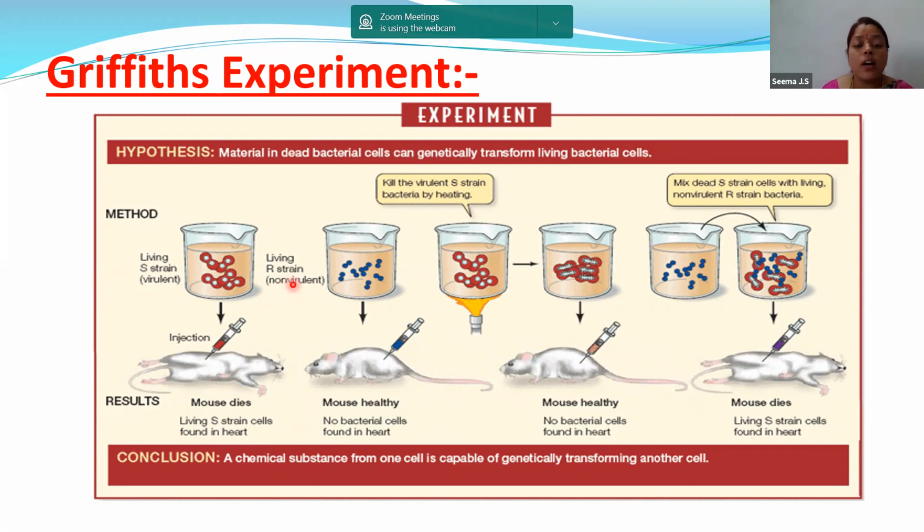Non-virulent means it will not cause any disease. So this living R strain was injected into the mouse. The mouse was healthy. No pneumonia cells were found. If it is healthy, then it is well and fine. Now, Griffith got another idea.